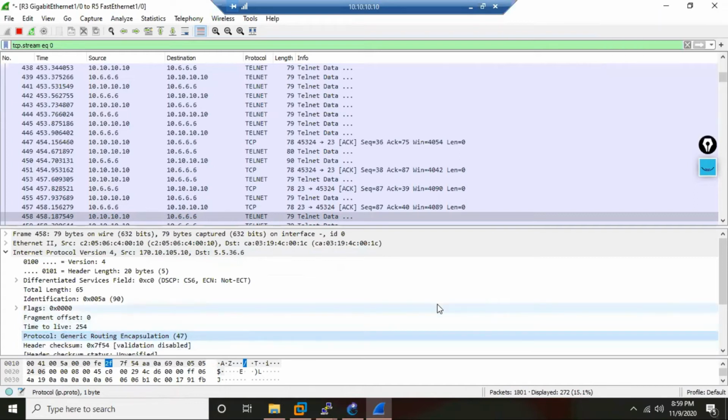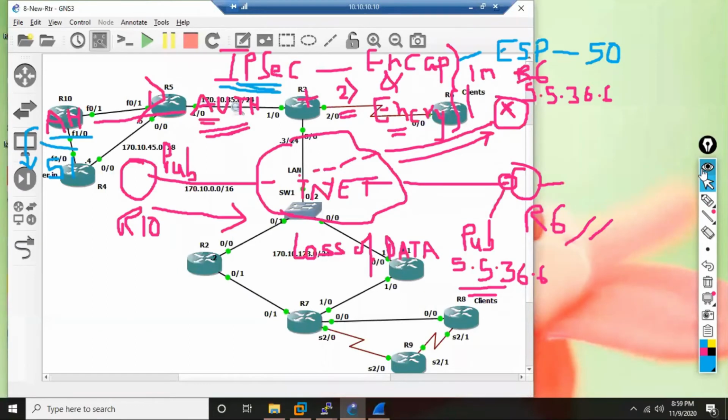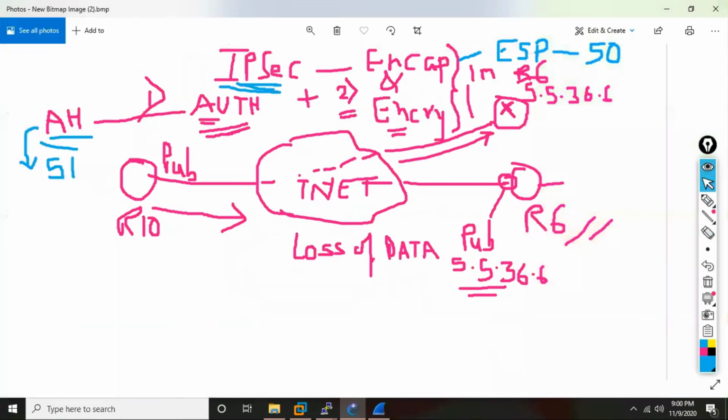So AH has what protocol number? 51. And ESP has what protocol number? 50. So GRE is 47, ESP 50, AH is 51. Okay. Now, when the people were discussing all this, long back, maybe let's say 30 years back, when people were thinking about all this, they said, this AH, how are you going to do the authentication? Based on what? Only some password, right?